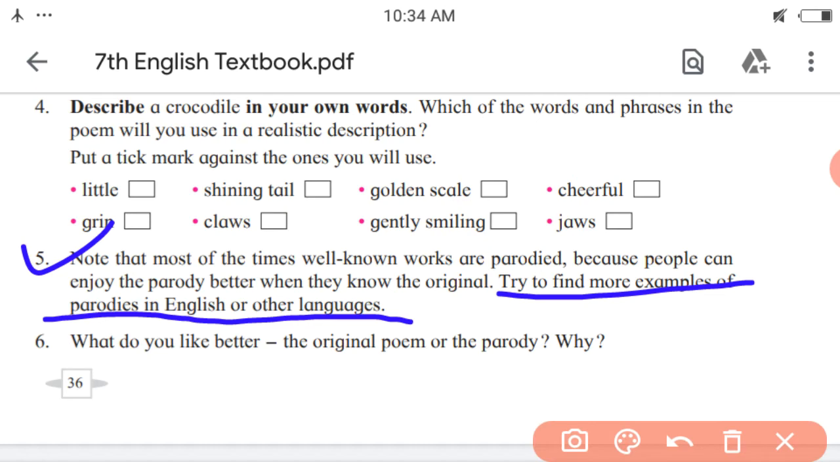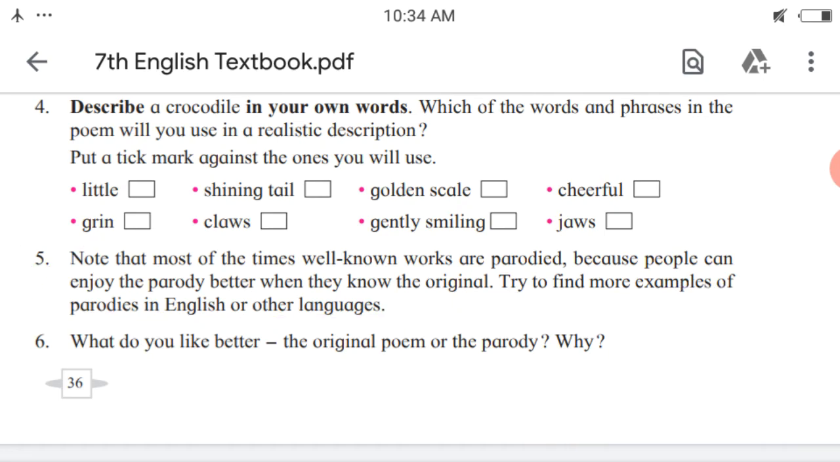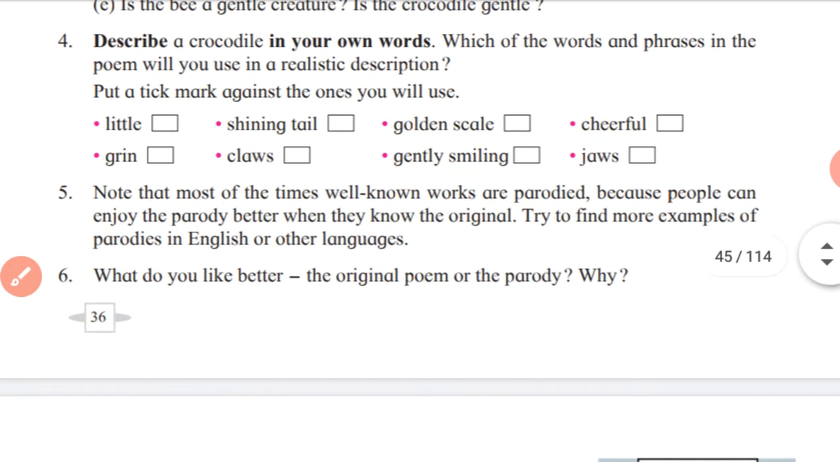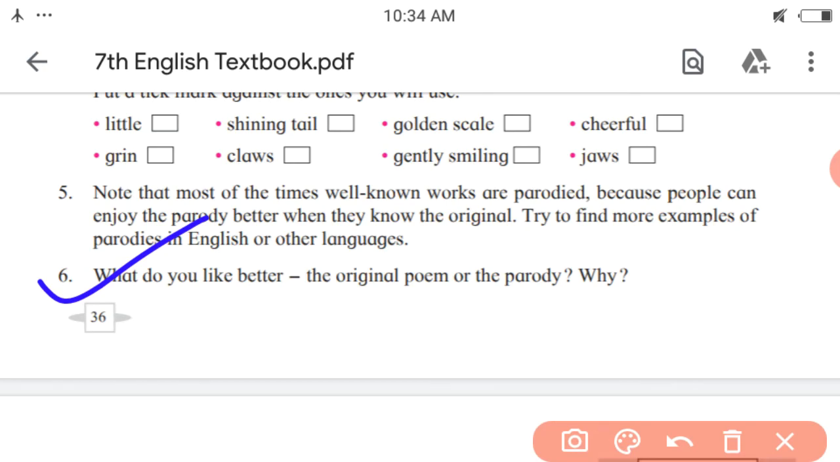Last activity: what do you like better, the original poem or the parody? Why? If you like the original poem, you have to write the reason. What reason can be written? As the poem describes the work of the bee, we get motivation from it. We learn to do hard work. We learn to stay organized, etc. can be written.